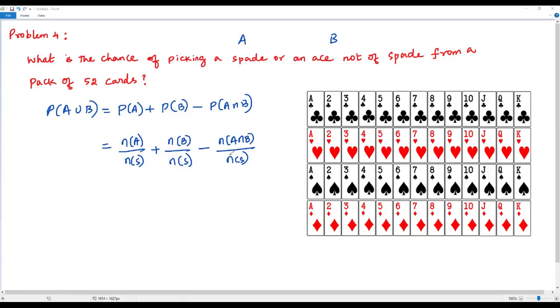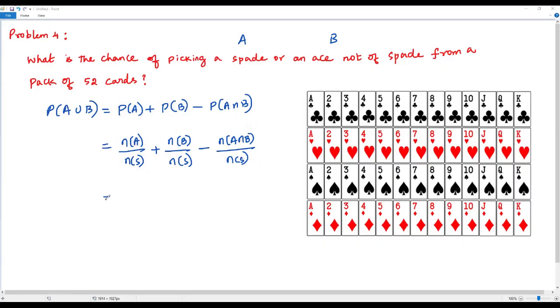Again, I just used the classical definition formula. N of S represents the total number of all possible outcomes, that is the number of elements in the sample space. And here N of A means the number of favorable outcomes for the event A. The same thing applies to the others as well.